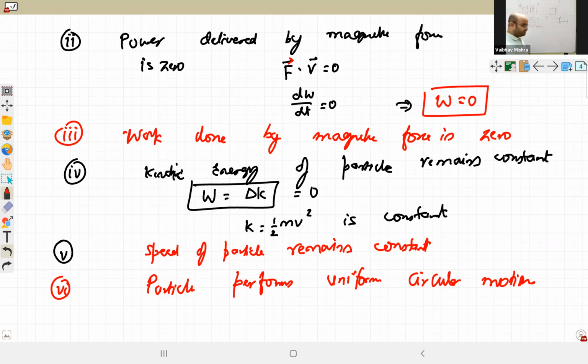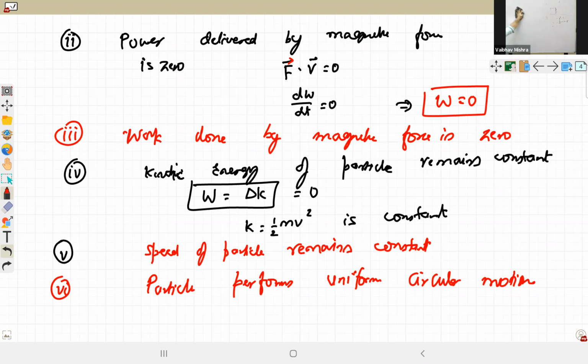Okay. So we did the direction of forces. We did the magnitude. Magnitude is given as qvB sin theta. Then we discussed the property that force is always going to be perpendicular to velocity and magnetic field. Force perpendicular, acceleration perpendicular, work done zero, speed constant. Speed constant and velocity variable is only possible in uniform circular motion.